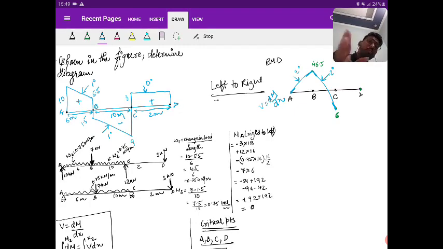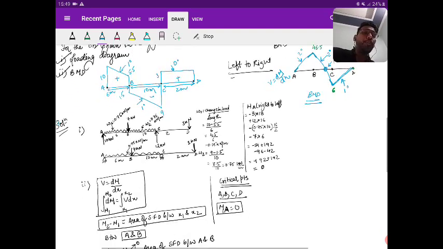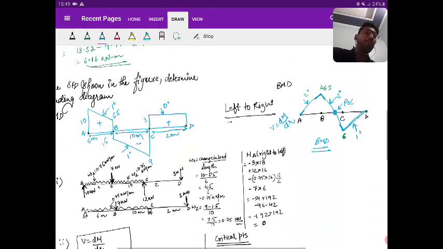Now C to D there is 0 degree shear force, so the bending moment diagram will be 1 degree. This is your 1 degree. So you can see a point of contraflexion. This is a point of contraflexion. So this is your bending moment diagram. Any doubt, please ask.